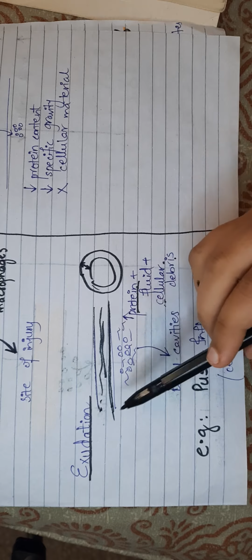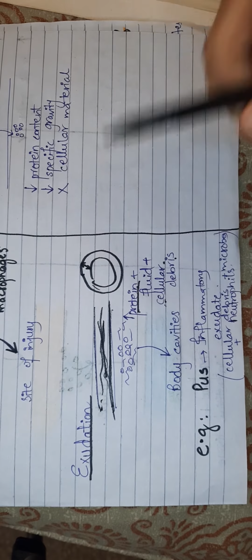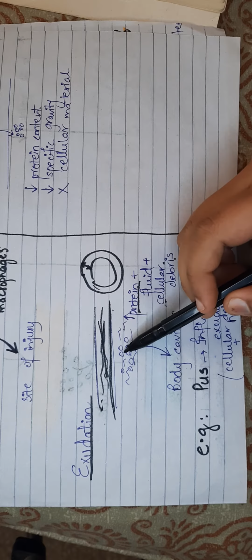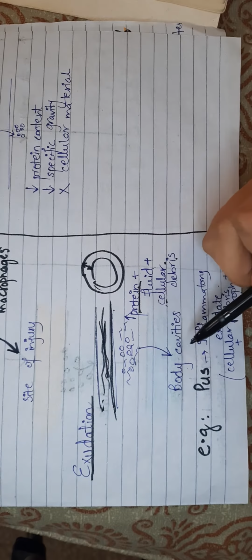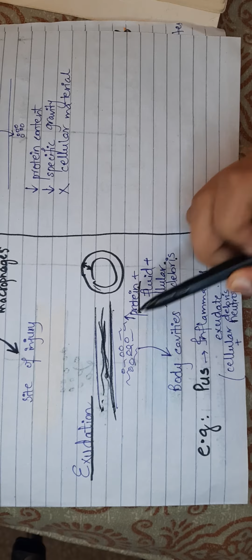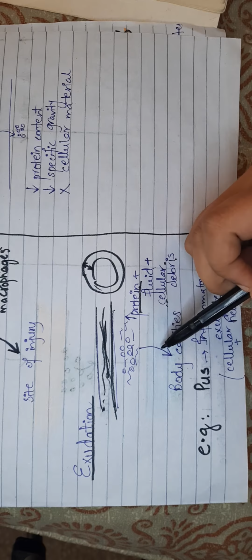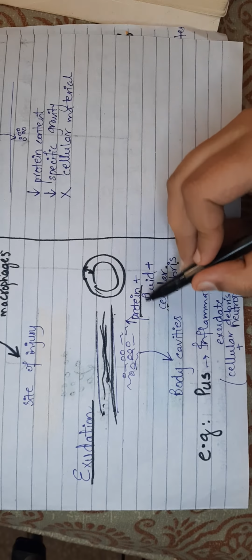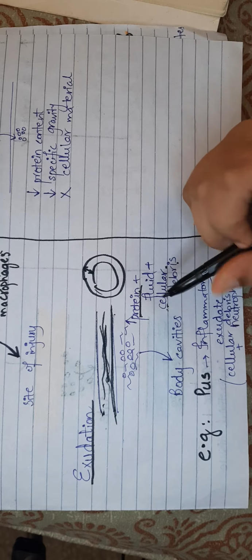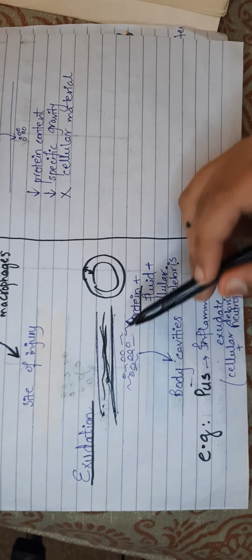Exudation is basically, consider this blood vessel, and blood is flowing in the blood vessel. Now what happens is that whenever injury occurs in the body, the protein content and the fluid and the cellular debris move out of this blood vessel, and this is called exudation. So exudation is defined as the movement or the escape of protein, fluid and cellular debris from the blood vessel into the body cavities. It is called exudation.